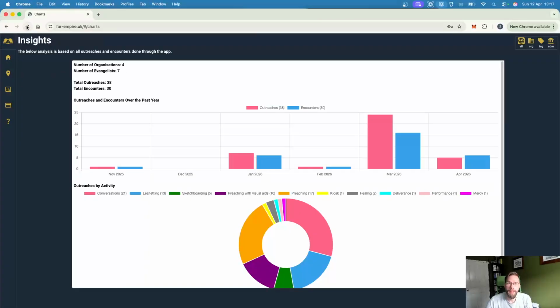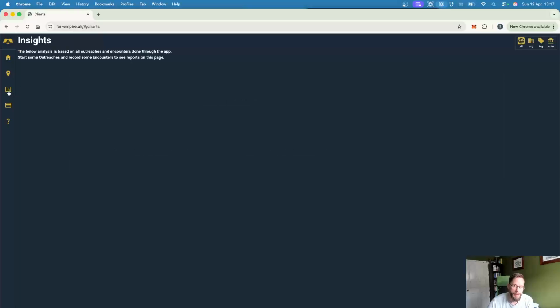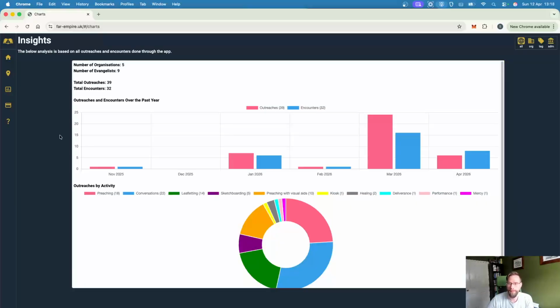Let's say I'm just refreshing here. Imagine this is WhatsApp as the website. Again, this is just a test website for the Far Empire test server that we're using for the WhatsApp application. Let's say they log on to the home page, they navigate to the Insights tab. This is the default view.